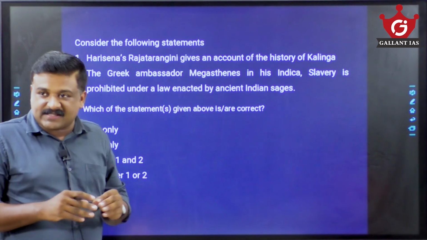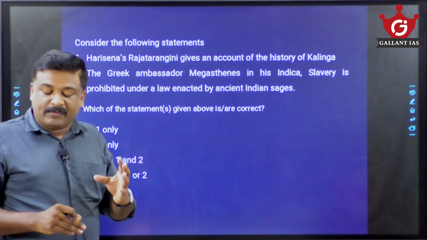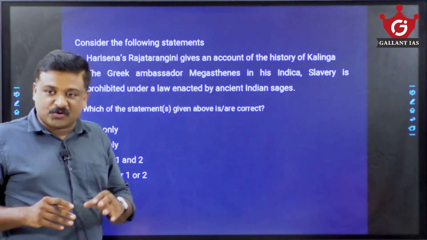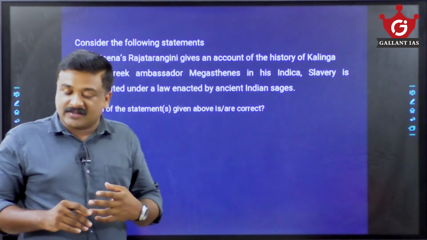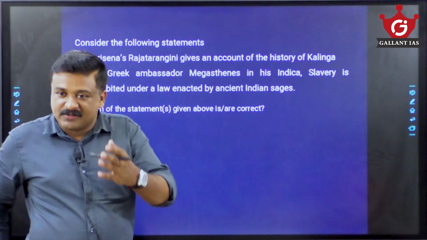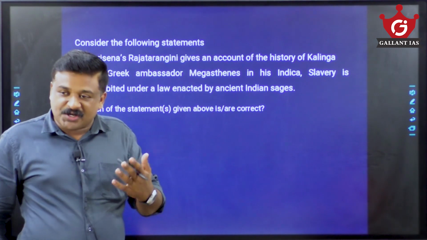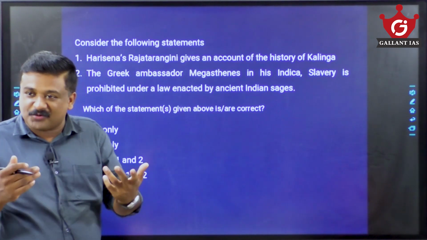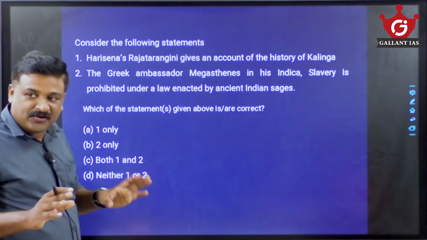In the UPSC prelims examination, for every aspirant, it is very essential to be familiar with the pattern of the UPSC questions. You should know what the different types of UPSC questions are. Two statement types are there, three statement types, or four statement types. Sometimes, if you are lucky enough, five statement type questions are also there. Then ABCD questions are there. Then what is the next category? Match the pair is there, negation questions are there, map questions are there. Recently, only one pair, only two pairs type questions you've also seen. Now here, be familiar with the type of the questions, the pattern and trend of this paper.